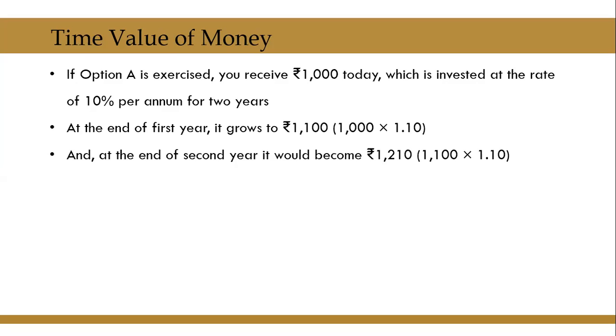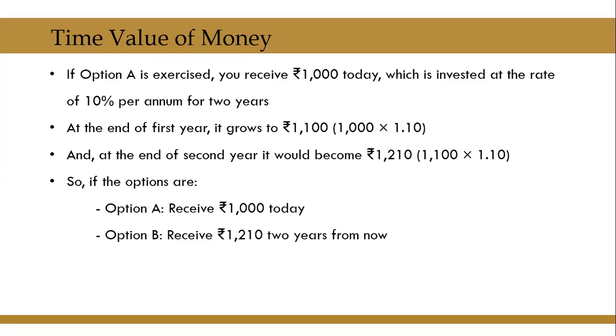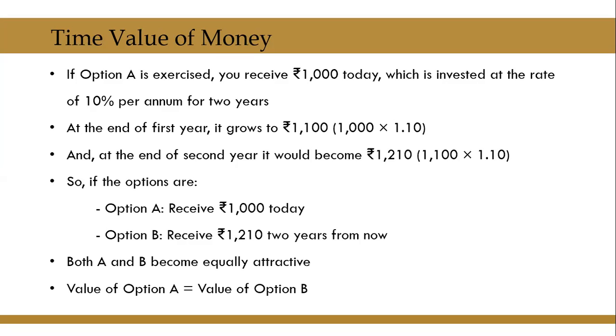So 1100 plus 110, it becomes rupees 1210. So if the options are receive 1000 today or receive rupees 1210 2 years from now, now again both A and B become equally attractive. In other words, value of option A becomes equal to value of option B.